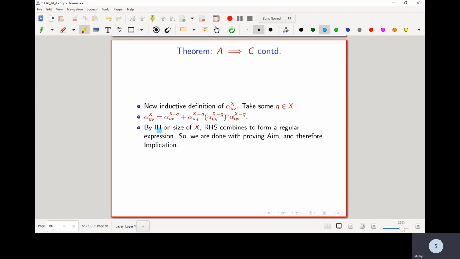So I think I have explained this: by using the induction hypothesis on the size of x, the right hand side combines to form a regular expression, and therefore we have a regular expression for all strings that have paths starting at u, ending at v, labeled by that string and using states in x as internal states. So we are done with proving the aim, and the implication was that once we prove the aim, we will have obtained a regular expression for all strings that are accepted by the NFA M.